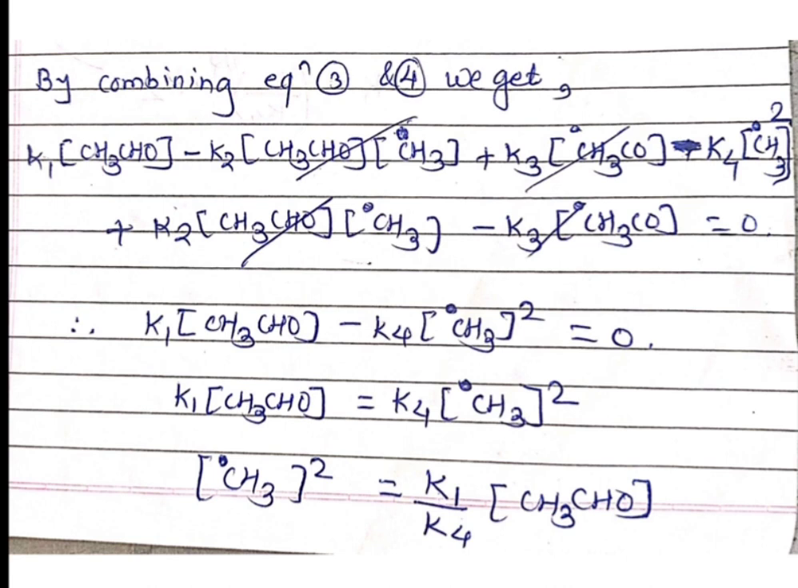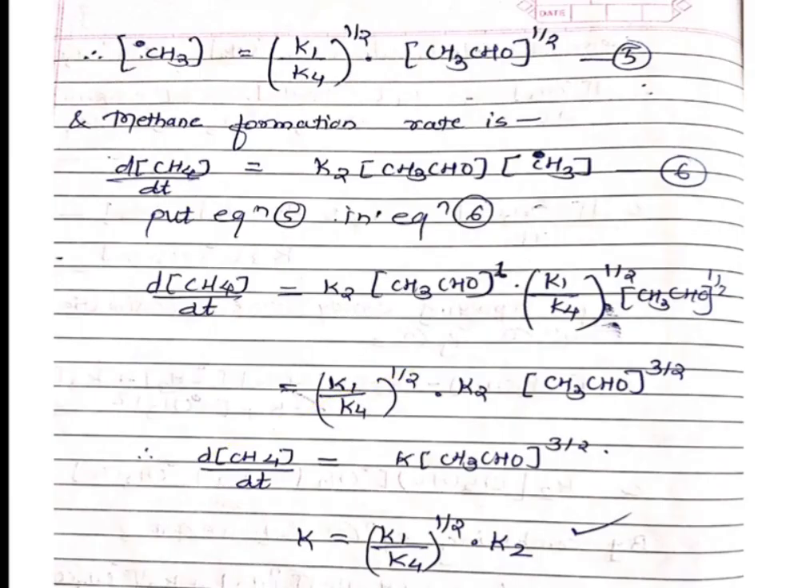Now we want only concentration of CH3 radical, not square. So just take square root of the right side. After taking square root, the value will be raised to half. Square root is equivalent to half. So concentration of CH3 radical is equal to K1 by K4 raised to half into concentration of CH3CHO bracket raised to half. This is our equation number 5. And we have a product which is a methane.